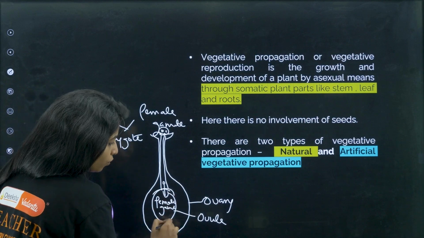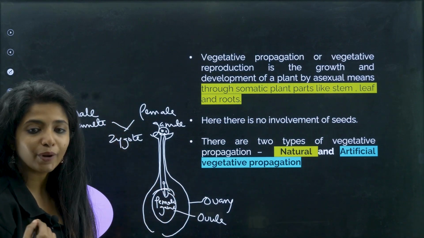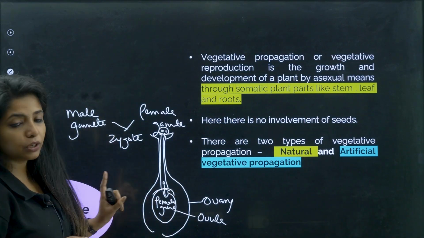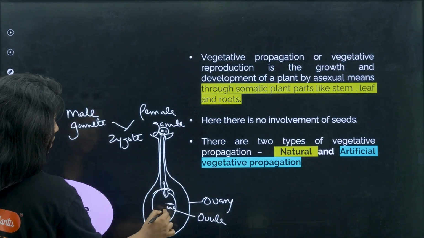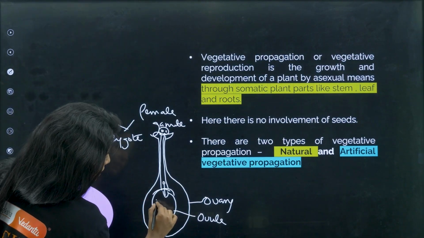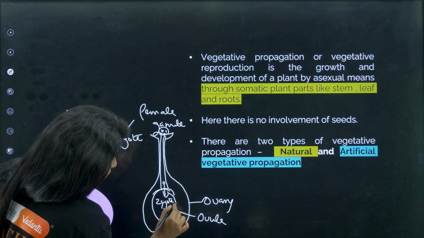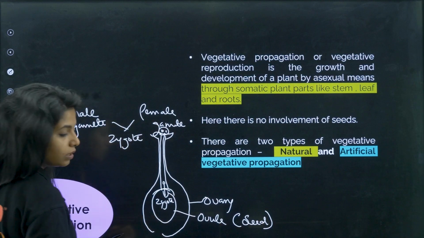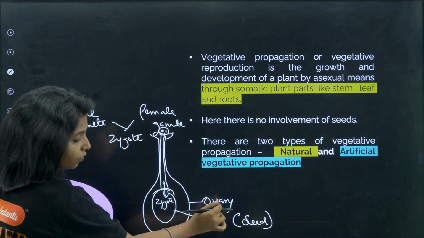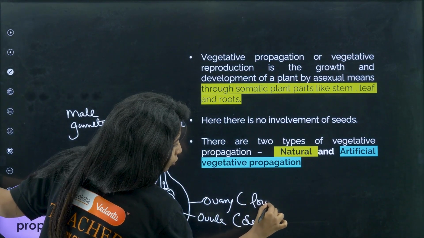Now, this structure which is the ovule, what will you call this structure now? Inside this you do not have the female gamete now. Inside this you have the zygote. But what do you call this structure? Now you will be calling it a seed. The ovule becomes the seed, and the outer covering, the ovary, becomes the fruit, my dear children.